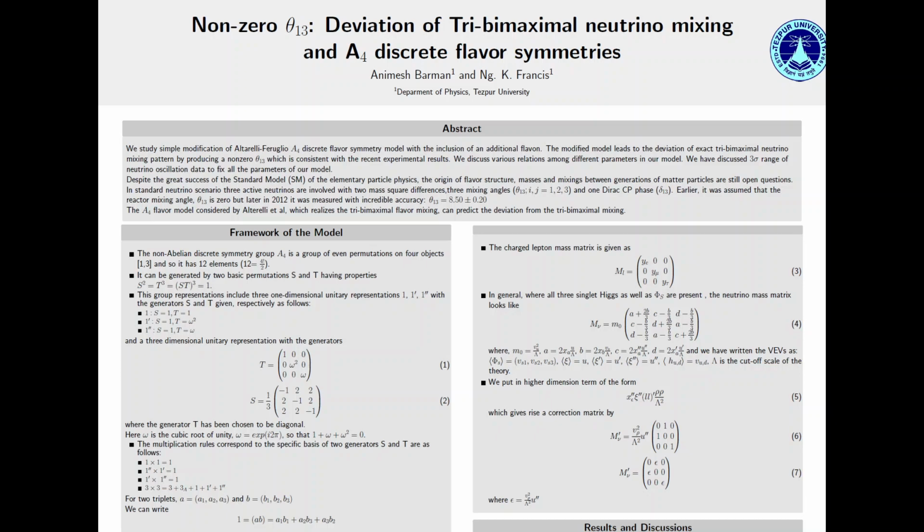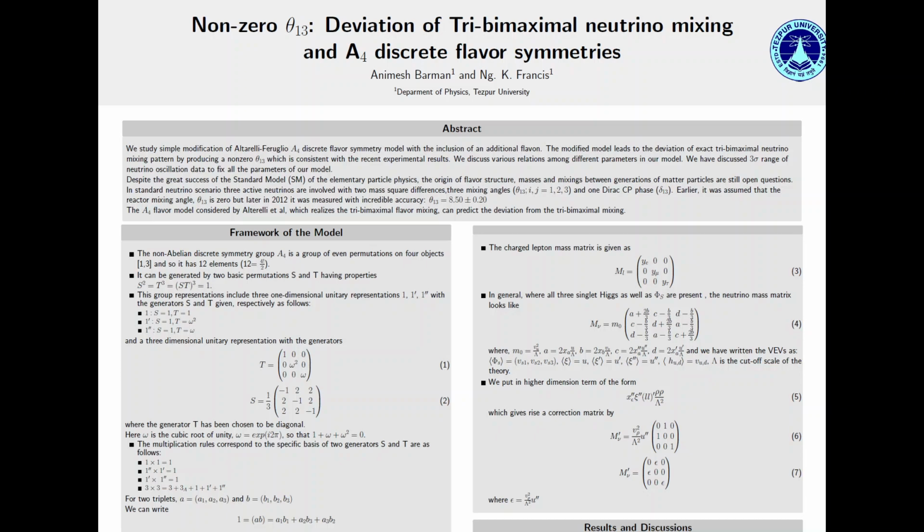representations include 3 one-dimensional unitary representations, 1, 1 prime and 1 double prime, with the generators S and T given respectively as follows. 1, 1 prime and 1 double prime are singlets only, because in A4 we get 3 singlets and 1 triplet. So for 1, S equal to 1, T equal to 1; for 1 prime, S equal to 1, T equal to omega squared; and for 1 double prime, S equal to 1, T equal to omega.